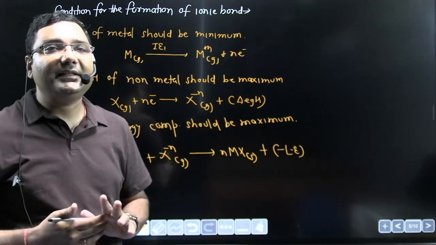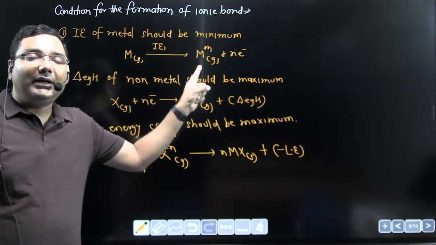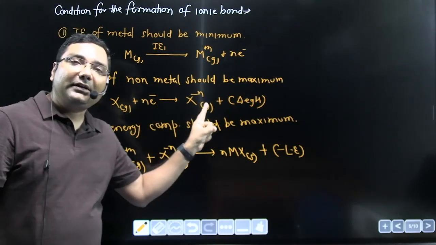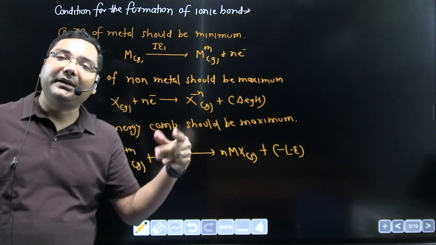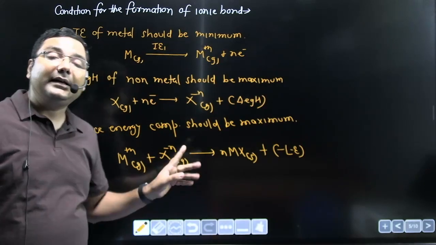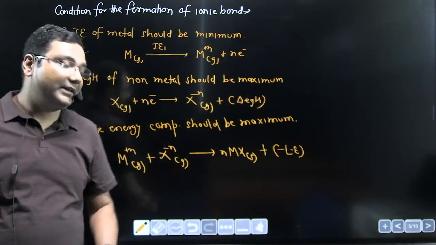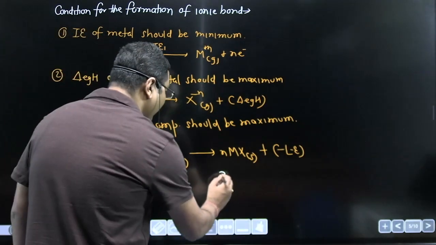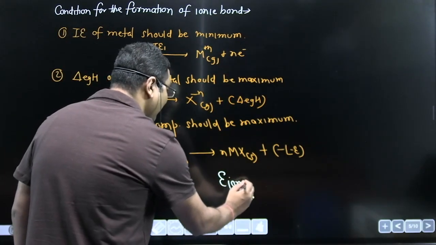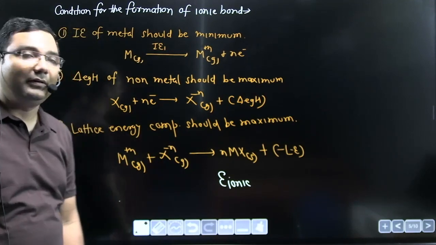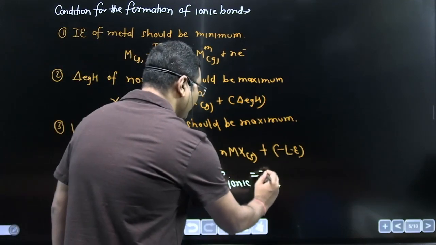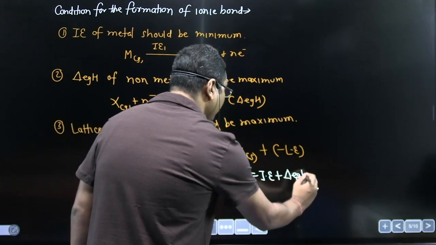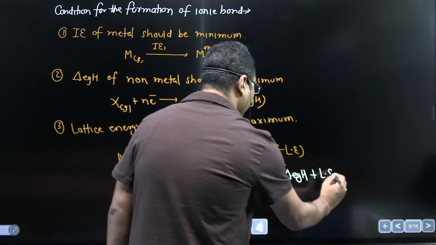So for the formation of ionic bond, ionization energy of metal should be minimum, electron gain enthalpy of non-metal should be maximum, and the lattice energy of the compound should be maximum. The total change in energy during the formation of ionic bond, that is E ionic, means energy of ionic bond, is equal to ionization energy plus electron gain enthalpy plus lattice energy.